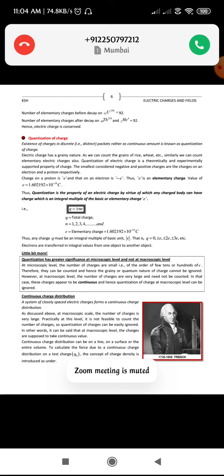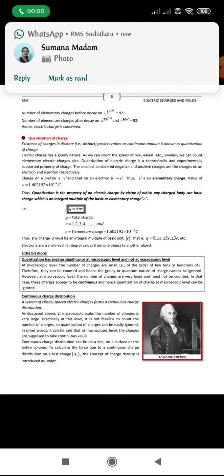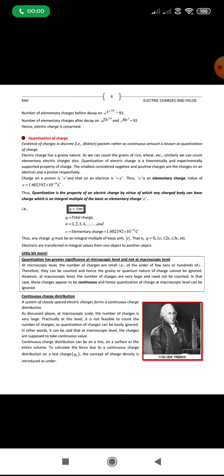The quantization of charge is given by q equals plus or minus ne, okay? Here e denotes the charge of an electron, whereas n is an integer, which can take values starting from 1 and keeps on going. So the quantization of charge is given by q equals plus or minus n into e, okay? So this is regarding the quantization.